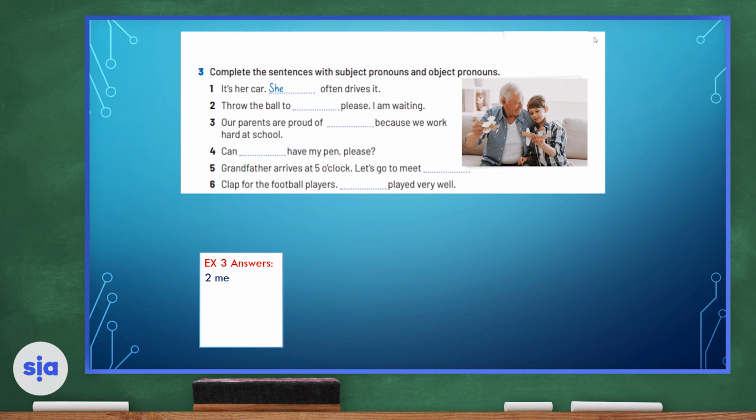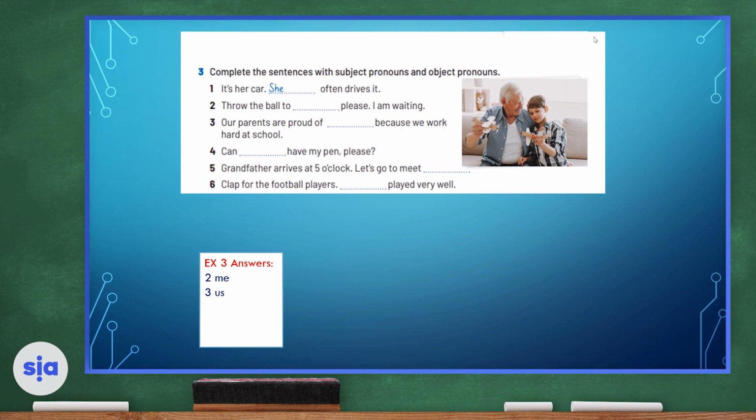Number 3. Our parents are proud of blank because we work hard at school. Our parents are proud of, this is of course an object pronoun, and it is us. Our key word for the answer here is our. If I start with our, I will probably use the object pronoun us.